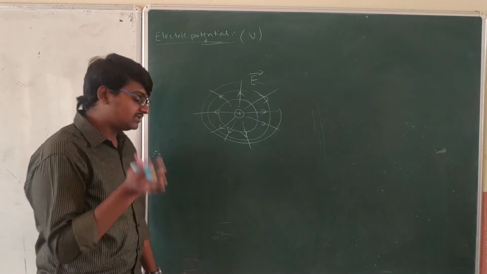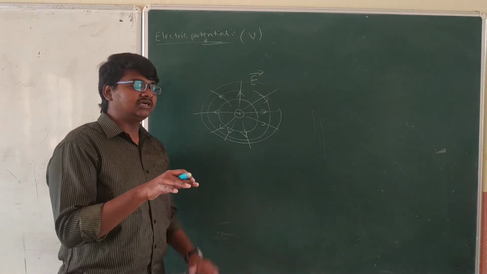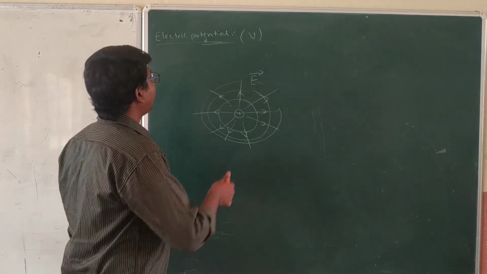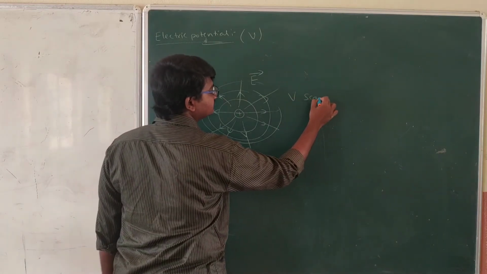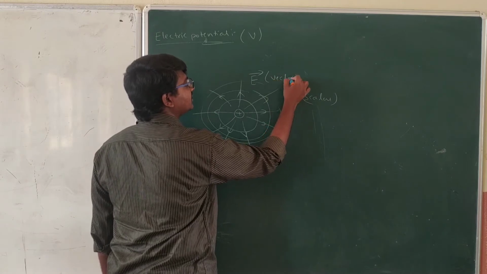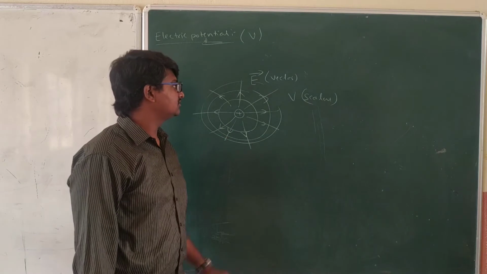The same electric field can also be described by another term, voltage V, which is a scalar. One is scalar and one is vector.